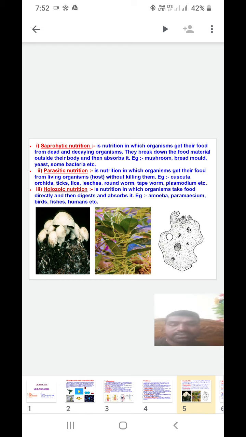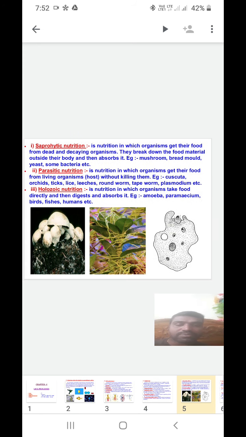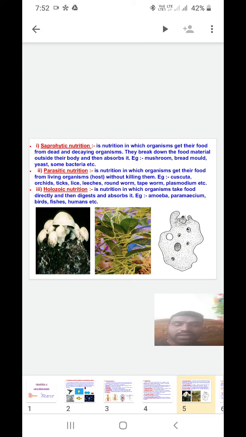Orchids, ticks, lice, leeches, roundworms, tapeworms and plasmodium all collect food from the host and do not completely kill it.